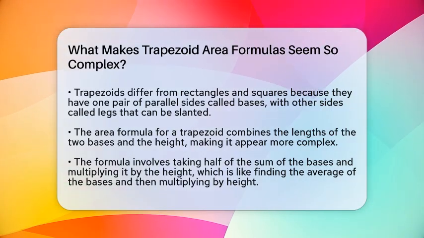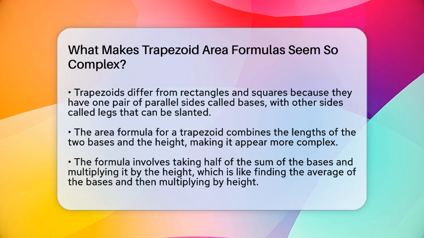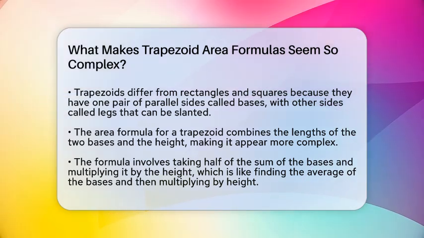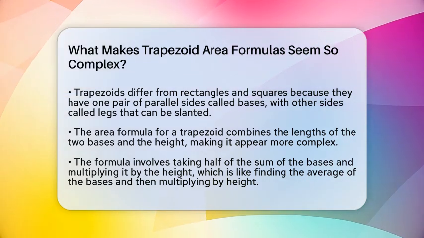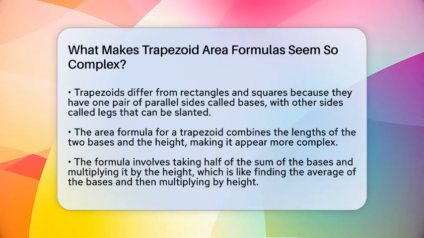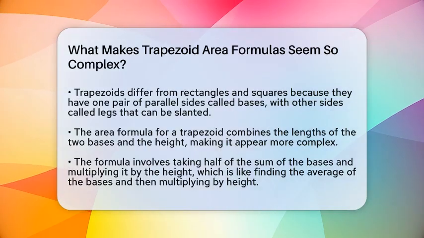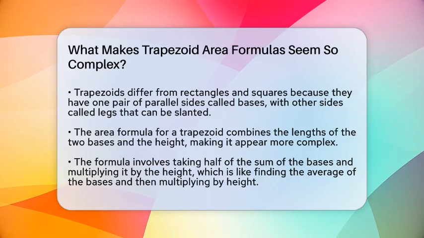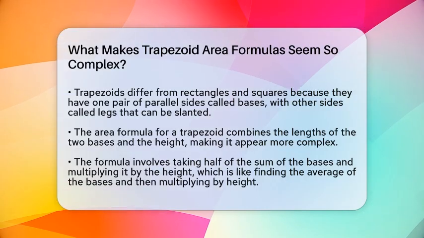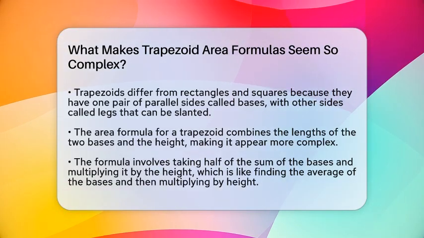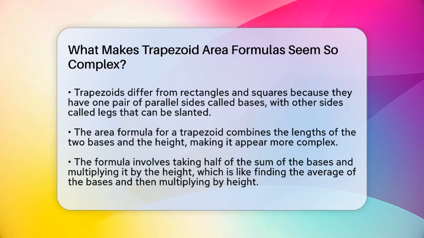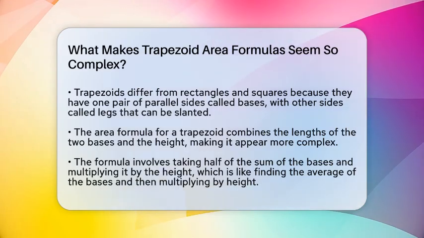But a trapezoid has one pair of sides that are parallel, called bases, and the other sides, called legs, can be slanted or uneven. This makes calculating the area a little trickier. The main reason the formula seems complicated is because it combines two ideas: the lengths of the two bases and the height, which is the distance between those bases.